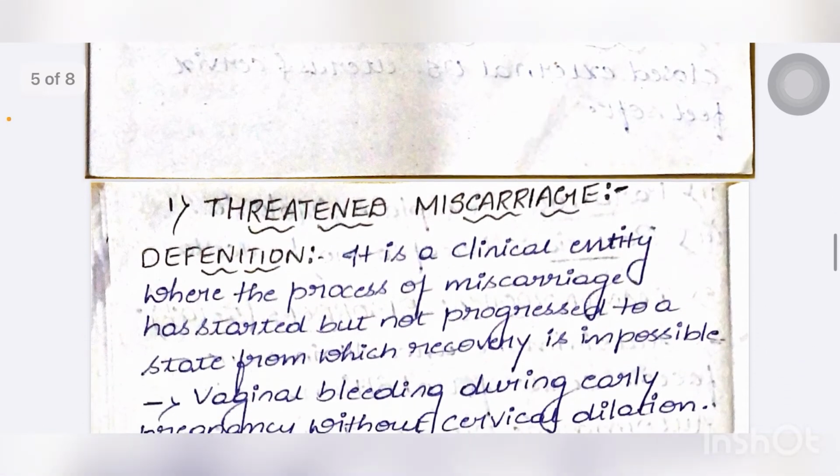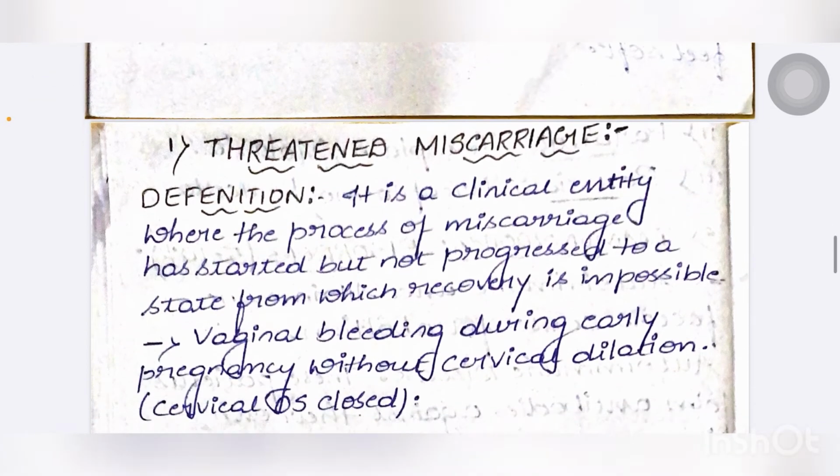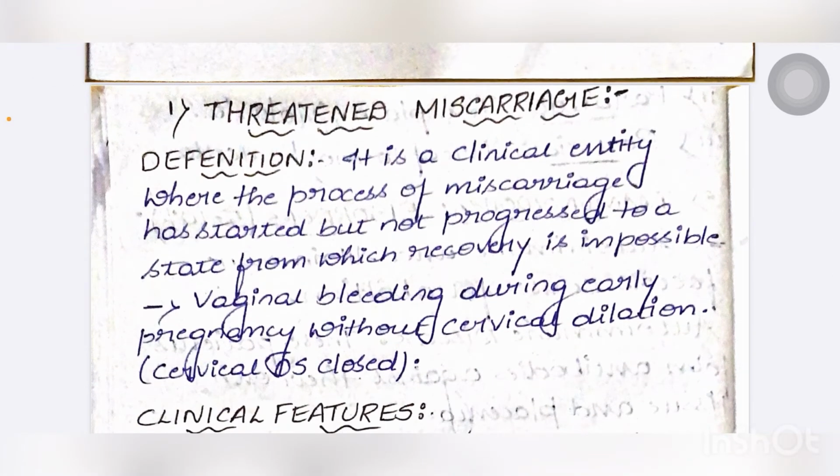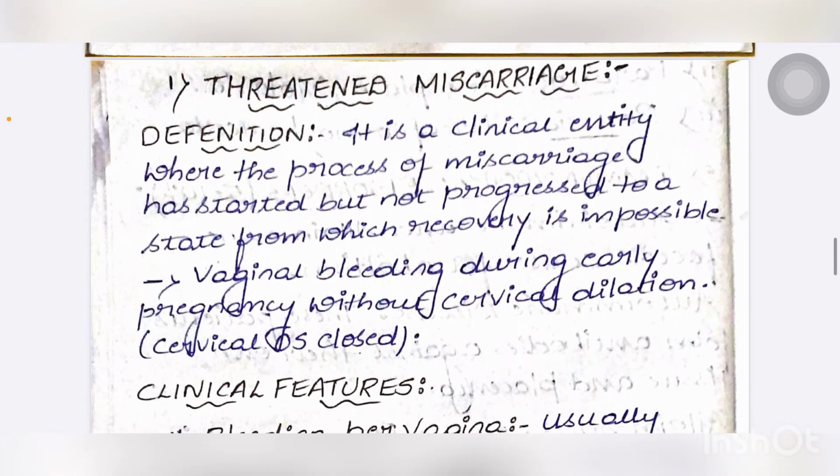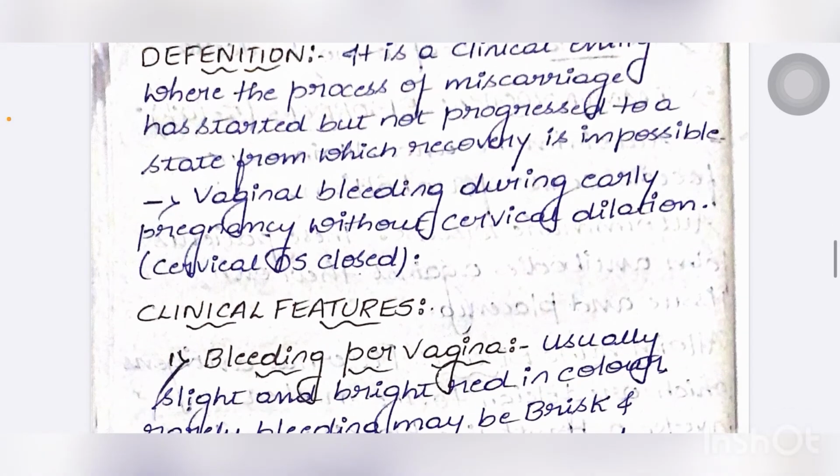Now coming to the classification of abortion. First one is threatened miscarriage. Definition: it is a clinical entity where the process of miscarriage has started but has not progressed to a state from which recovery is impossible. Here we can see vaginal bleeding during early pregnancy without cervical dilation.